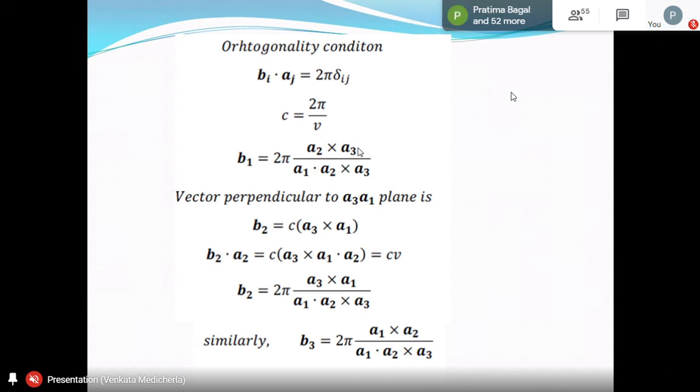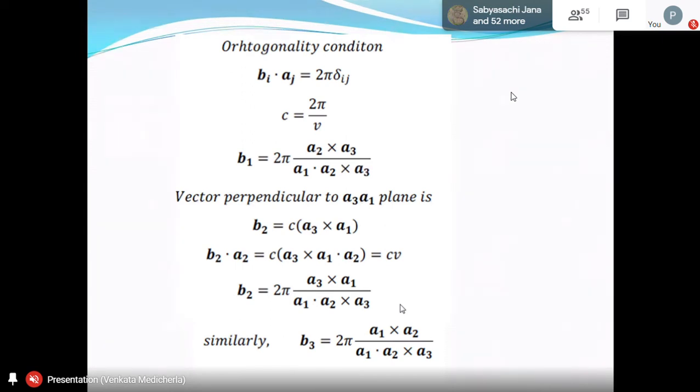A factor 2 pi is used. You can also remove this 2 pi. That's not required actually in the definition. Because in the orthogonality condition, we put it as 2 pi. If you take this delta Ij without 2 pi, you will get the result without 2 pi here. But it is better to put that 2 pi, because that takes care of this: when you write the Fourier transform of a function, you always use 1 by square root of 2 pi. When you do the inverse Fourier transform, again use 1 by square root of 2 pi. This 2 pi takes care of that actually. Okay, so that's why that 2 pi factor is good, because this is analogous to the Fourier transform.